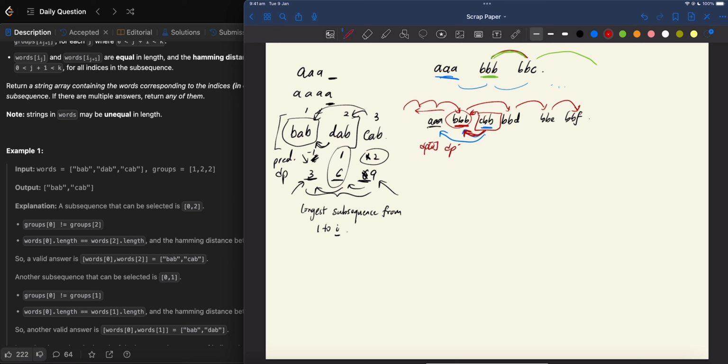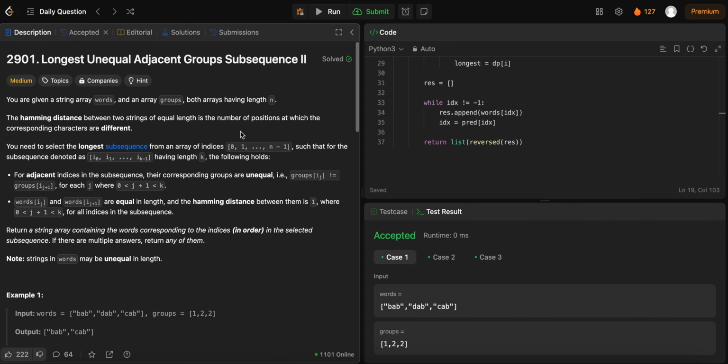When we look for the maximum, we can just check all the DP states. So you have DP0, DP1. You check all the DP states, and then you can find the maximum from these that actually works with our current word. I think you can prove it by exhaustion. You have tried out all the different possibilities, and that's why DP would work here. That's also kind of how I thought of using DP to solve this question. So yeah, I think that's all I want to say for this question.